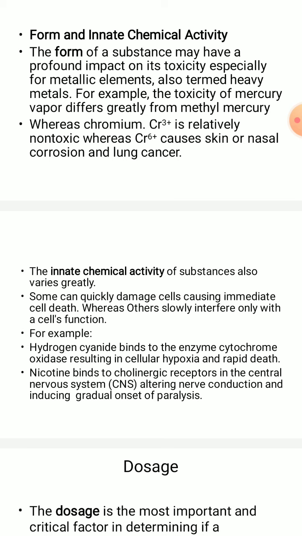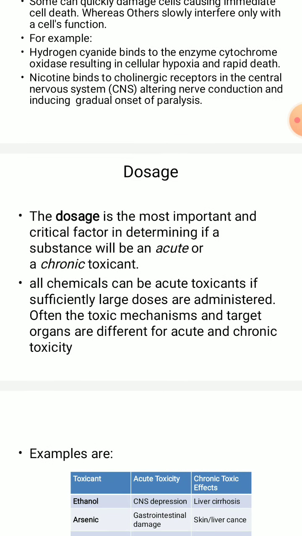In the case of innate chemical activity, some substances can quickly damage cells, causing immediate cell death, whereas others slowly interfere only with cell functions. For example, hydrogen cyanide binds to the enzyme cytochrome oxidase, resulting in cellular hypoxia and rapid death of the cell. Nicotine, one such compound we have already seen, binds to the cholinergic receptors in the central nervous system, that is CNS, which alters nerve conduction and induces gradual onset of paralysis.